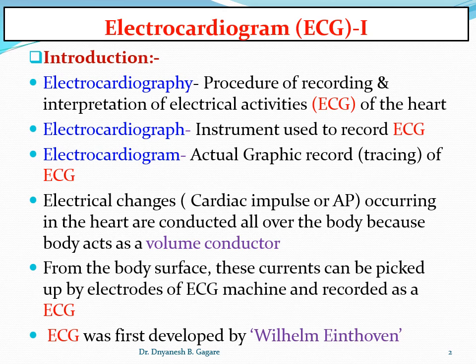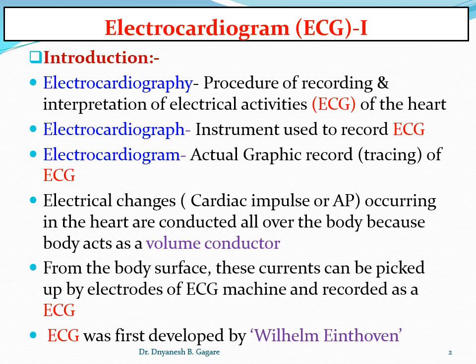The cardiac impulse is produced by the pacemaker as usual. It spreads over the heart, and those electrical changes are also conducted through the body to the surface of the body. Okay, and by keeping suitable electrodes on the surface of the body, we can easily pick up this current and it is recorded as an ECG on ECG paper.